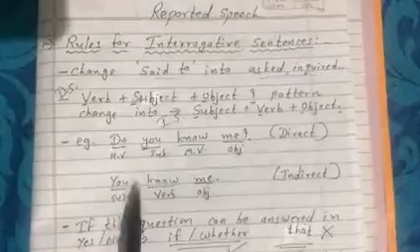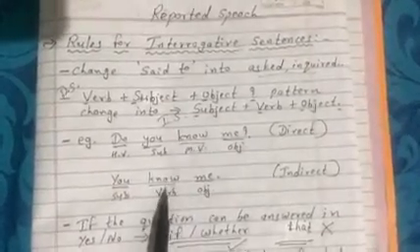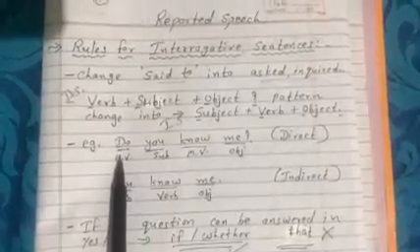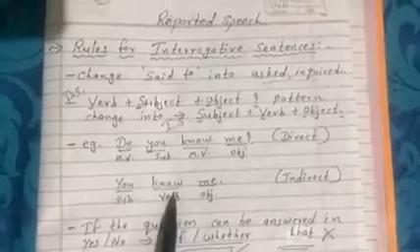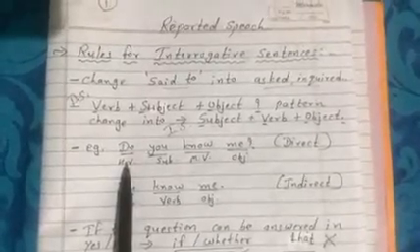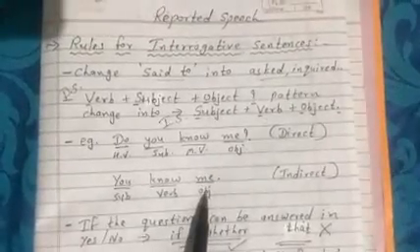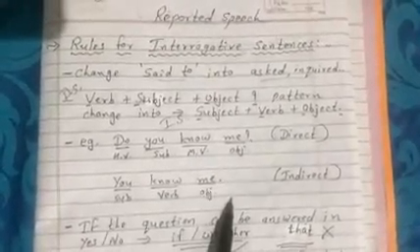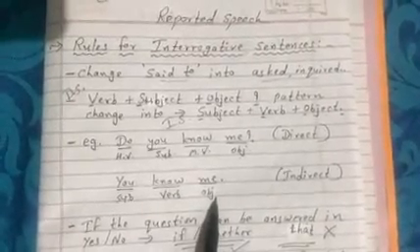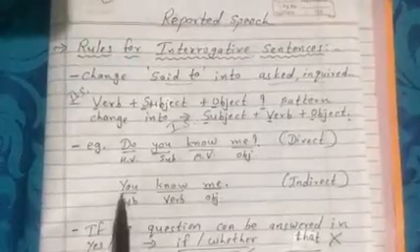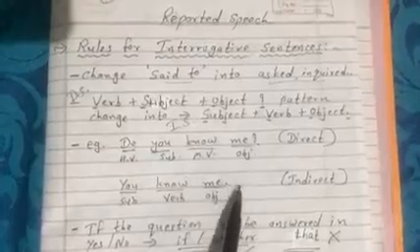Subject, you; helping verb do is there, so do plus know, that is know only. If does is there, then knows. If did is there, then knew. Changes depend on your helping verb. And me. Now after converting to the subject, verb, object pattern, the other rules for pronouns and tenses you have to follow as they are, the same.